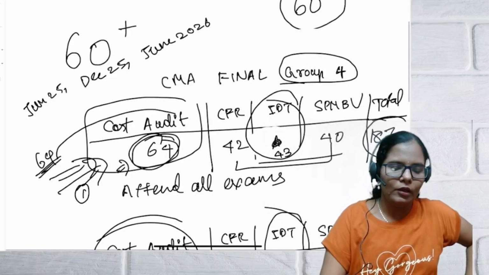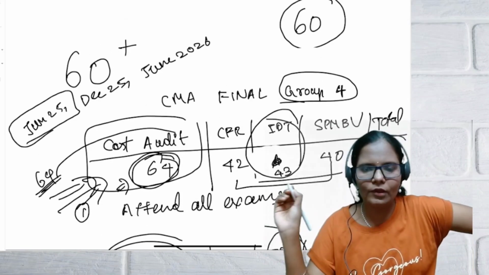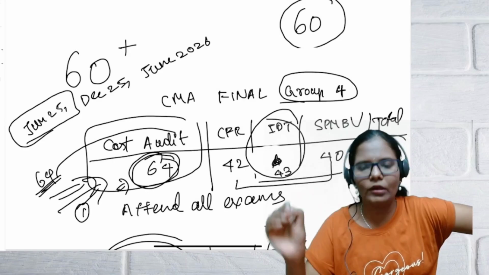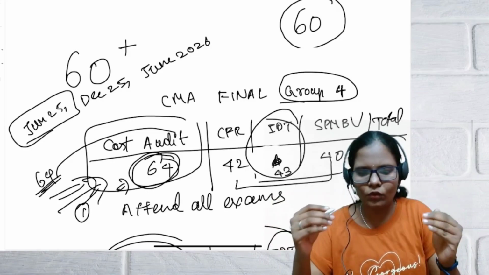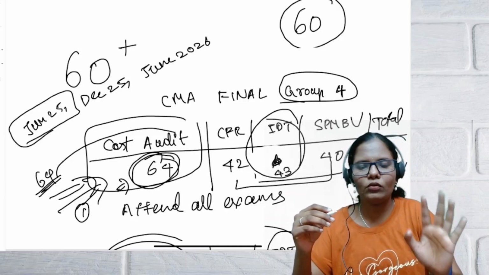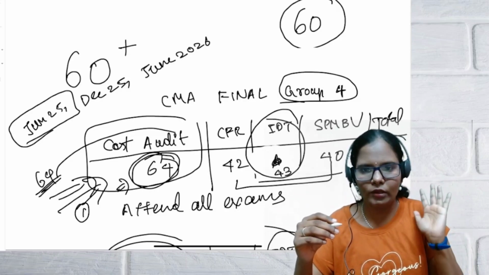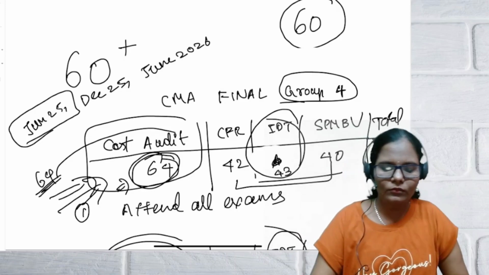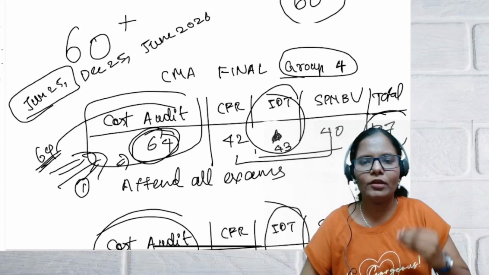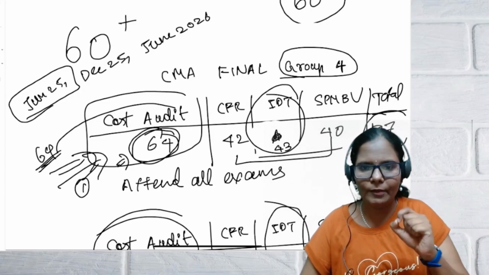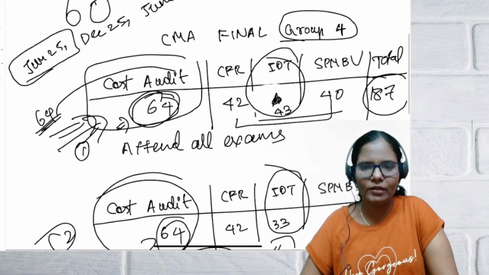For example, in the June 2025 examination, you didn't pay your exam fees, you didn't fill your exam form, you didn't even appear for that group. Even then this exemption will be counted as claimed for this attempt, and only 2 attempts remain for your examination, guys. So whether you attend or not, whether you appear for the examination or not, this exemption will be counted. So these are the facts you should know before claiming exemption, guys.